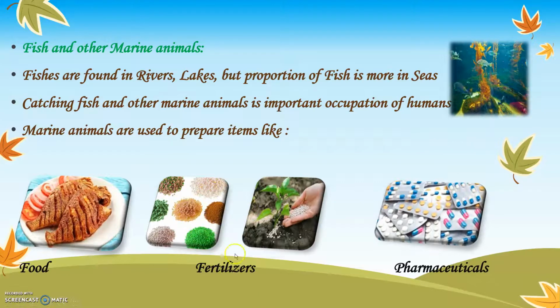Fertilizers are food for the plants to grow. The fertilizers are also made out of marine animals. Pharmaceutical means different types of medicines, and tablets are also made out of fishes and other marine animals.